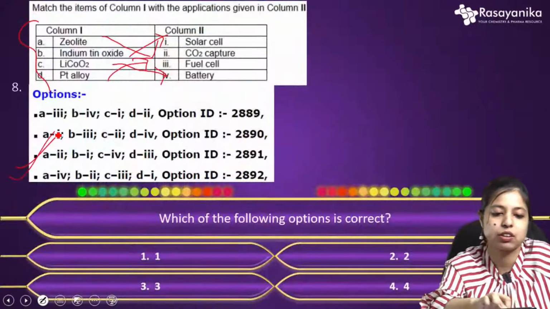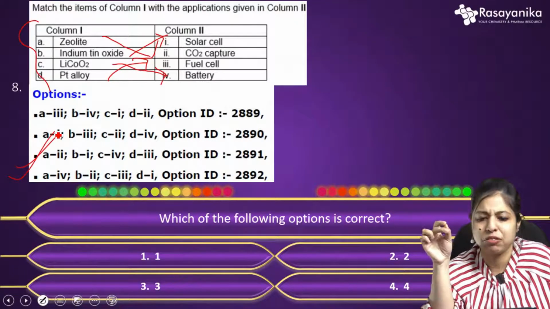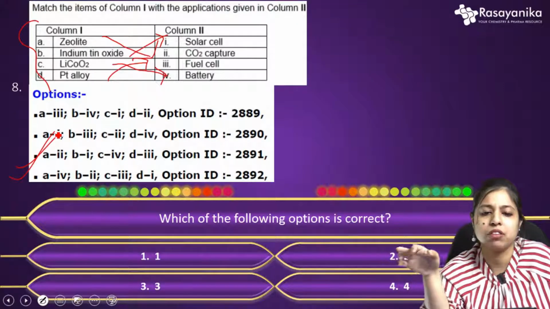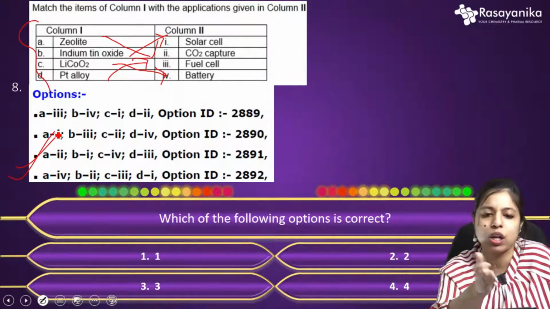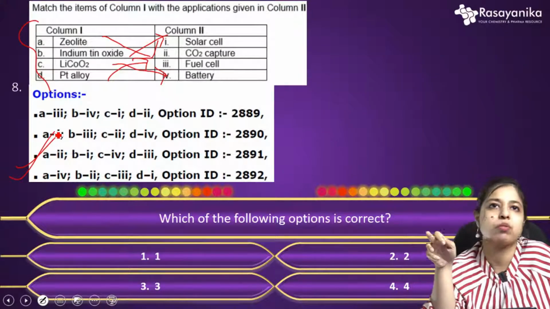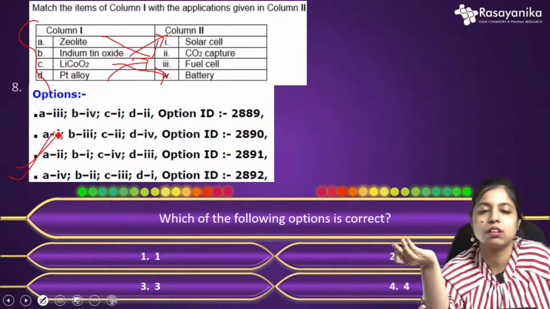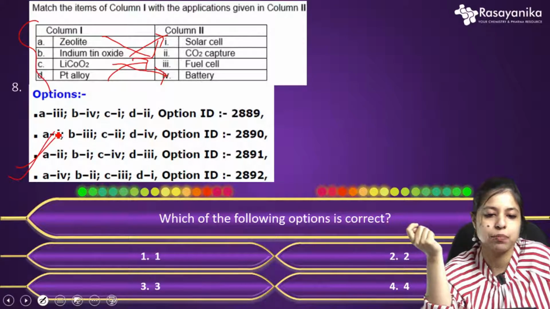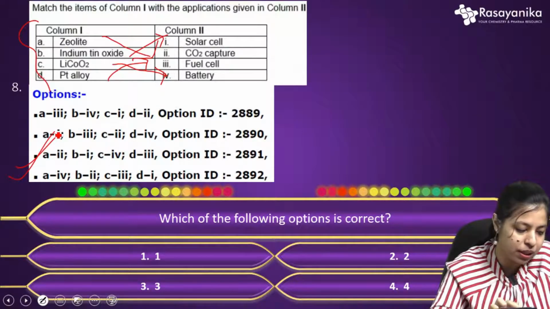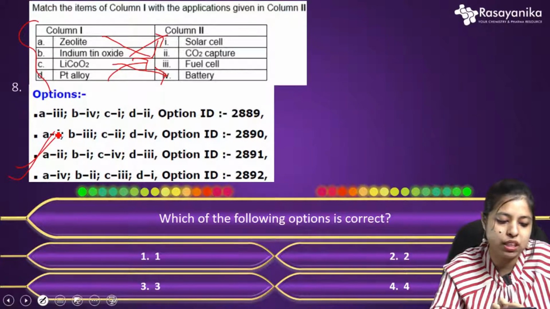Yeah, this is the correct option. So it's pretty simple. If the options are like that, it's a simple way. If you know any one among those things in the column 1, you can easily correlate with the other ones, and it will easily give you the result. Okay, the correct option actually. So it was a pretty simple question. So let's move to our next question.